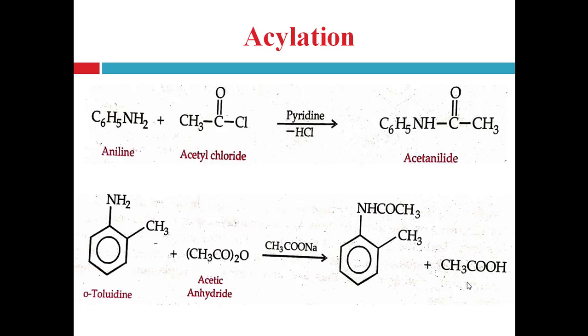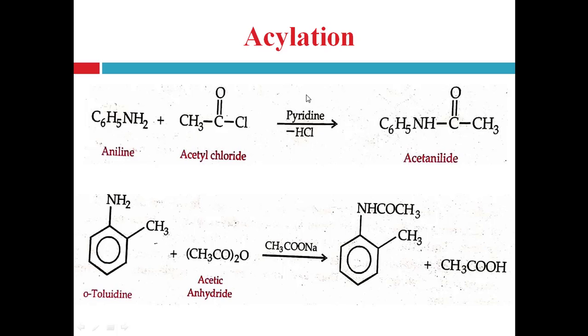Next, acylation. Acylation is nothing but the addition of the acyl group to the amino nitrogen. Aniline reacts with acetyl chloride. Here acetyl chloride acts as the acylating agent, that means it provides the acyl group to the amino nitrogen, right? So acetyl chloride is the acylating agent which reacts with the aniline in presence of pyridine and forms the acetanilide.